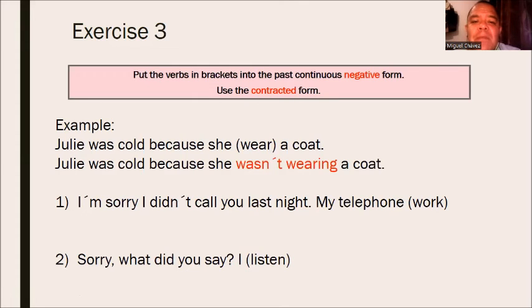Exercise number 3. Put the verbs in brackets into the past continuous negative form. Use the contracted form. Example, Julie was cold because she, in brackets, wear a coat. Julie was cold because she wasn't wearing a coat. Number 1, please, a volunteer. Please, Jennifer.